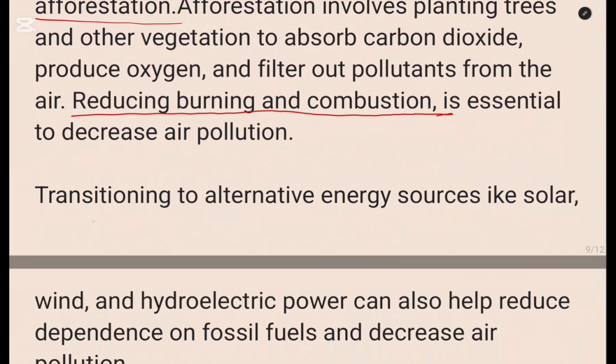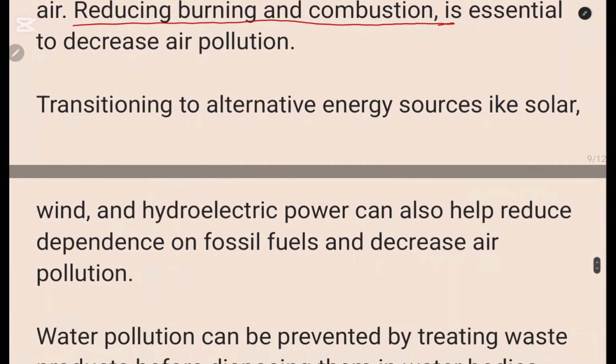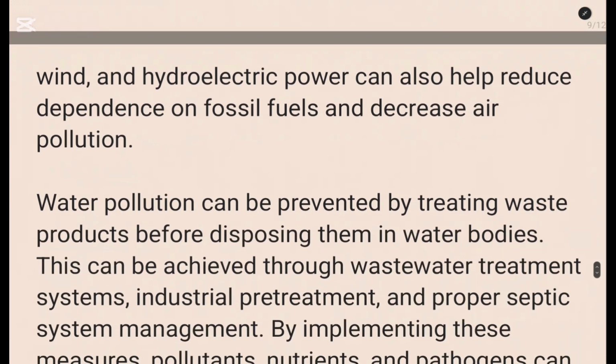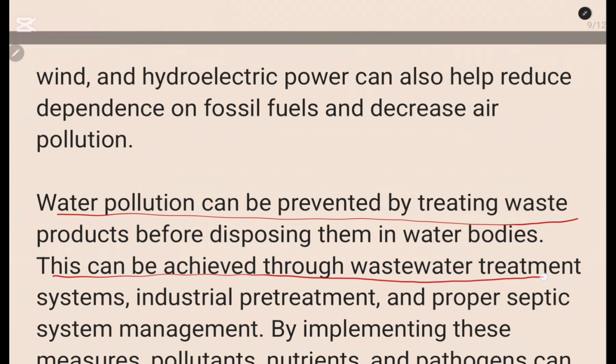Okay, then transitioning to alternative sources of energy such as solar, wind, and hydroelectric power can also help to reduce dependence on fossil fuels and decrease air pollution. Water pollution can be prevented by treating waste products before disposing of them in water bodies. This can be achieved through a waste water treatment system,